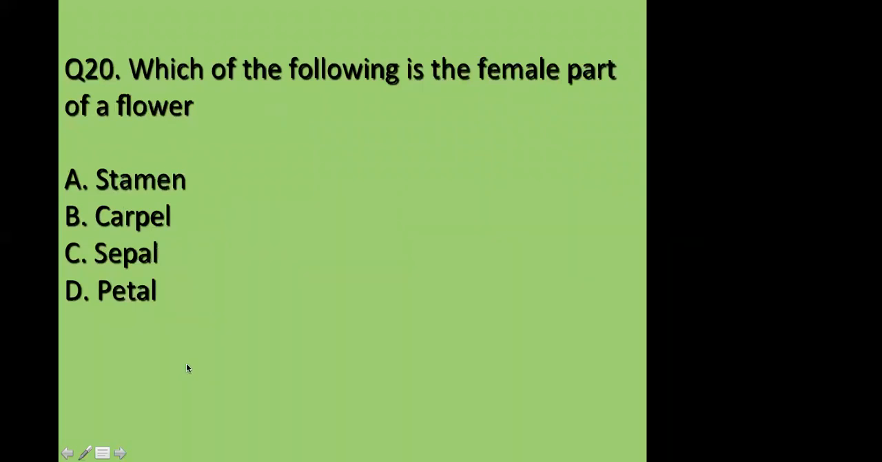Which of the following is the female part of the flower? Stamen, carpel, sepal, or petal? Start. B, C, B, C, A. Okay, mixed answers, huh?